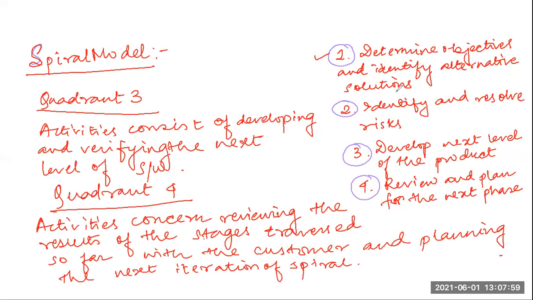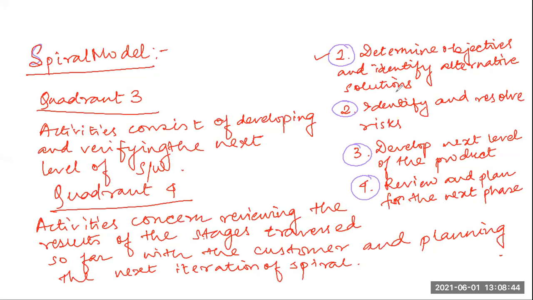So in the fourth quadrant, they will review the results of the stages that have been traversed so far, that is, the stages of the developed versions of the software. They will review it with the customer and plan the next iteration of the spiral. Okay, so the radius of the spiral at any point will represent the cost incurred in the project so far, and the angular dimension will represent the progress made so far in the current phase.